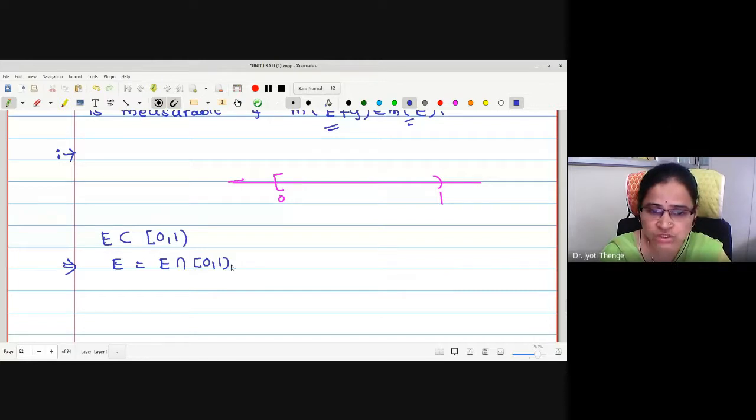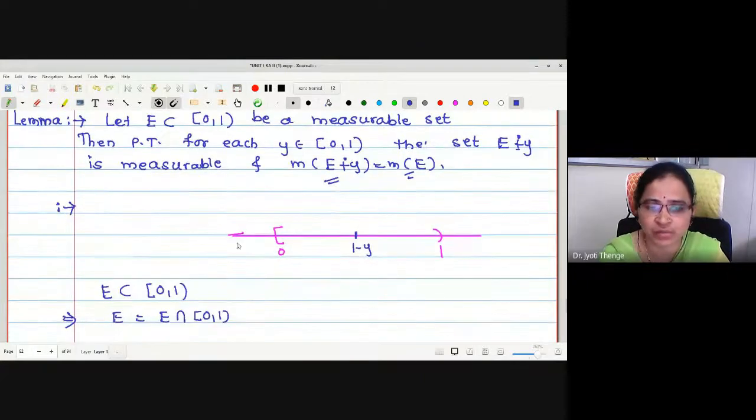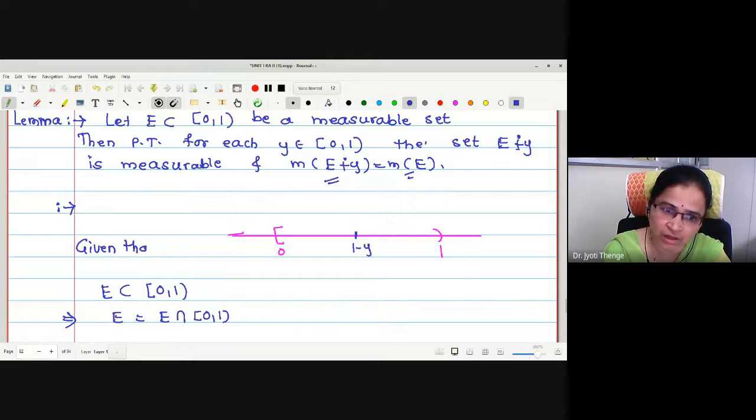Now this interval [0, 1) we are going to write with the help of one element, 1 minus y. What is y given to us? y is an element of [0, 1).